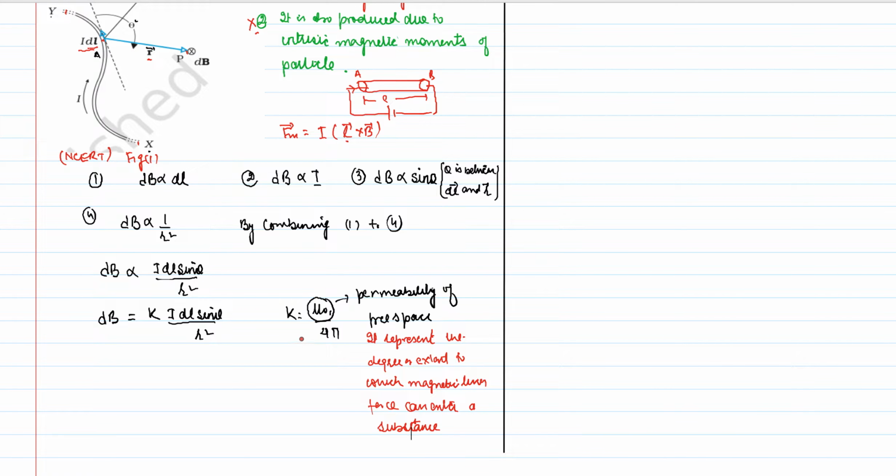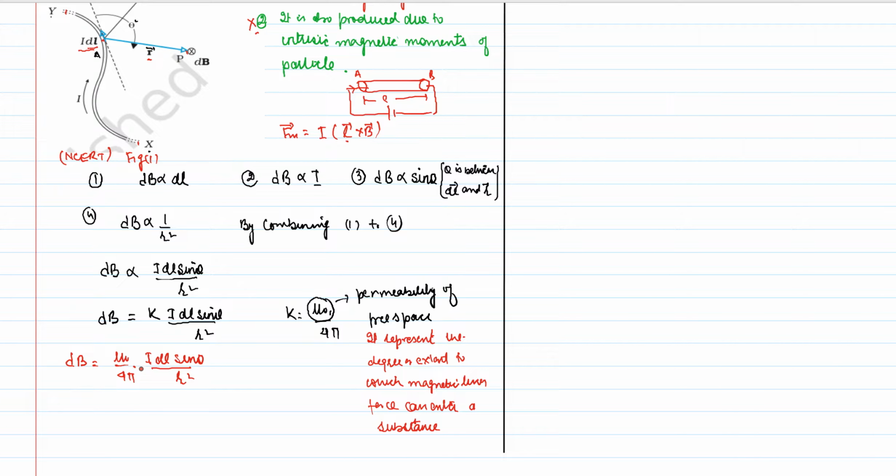Now I will write this equation as dB is equal to mu naught upon 4 pi times I dl sine theta upon r square.